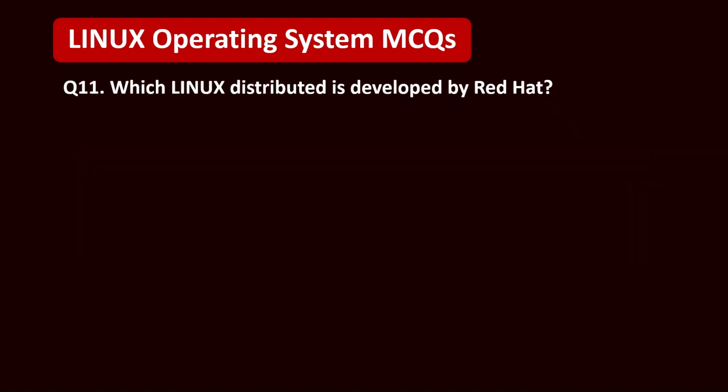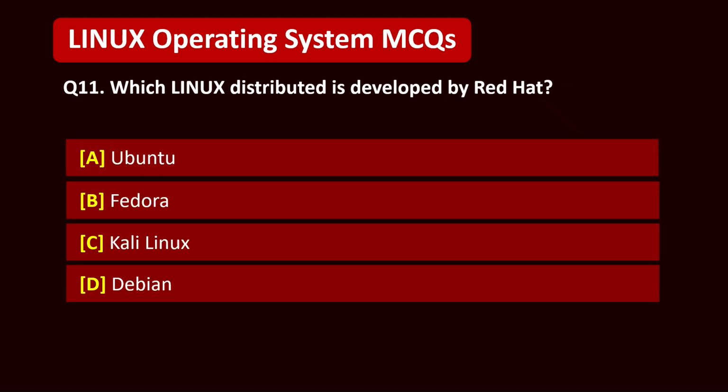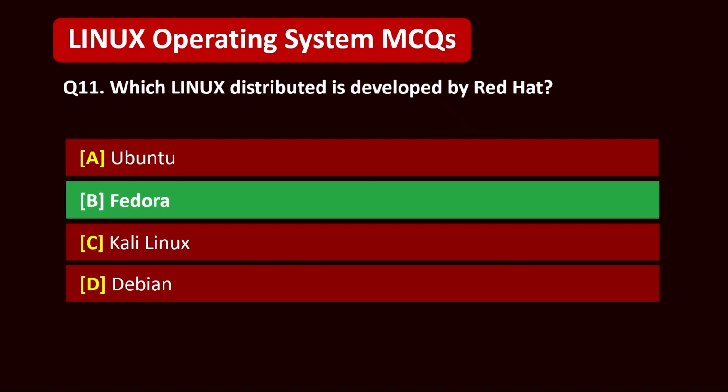Question 11. Which Linux distribution is developed by Red Hat? A. Ubuntu. B. Fedora. C. Kali Linux. D. Debian. 5, 4, 3, 2, 1. Correct answer is B. Fedora.